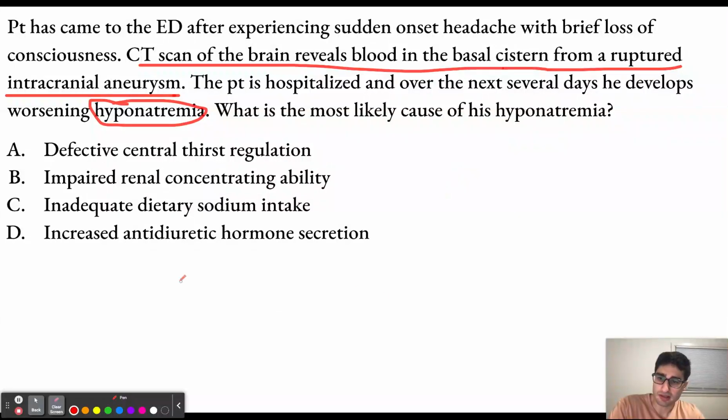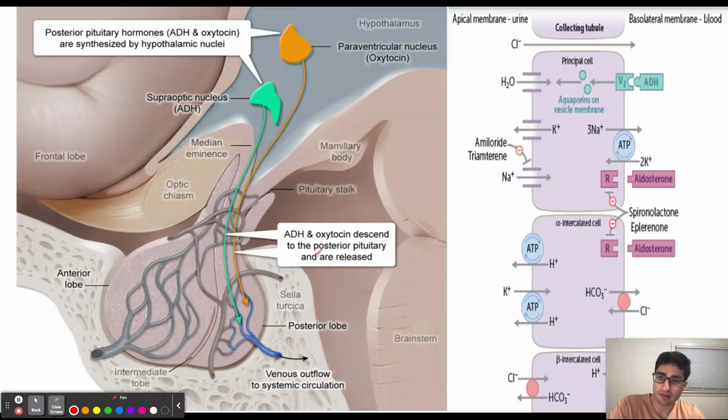hormone release. So, with the subarachnoid hemorrhage, the hypothalamus can get damaged, and that can result in increase in production of ADH. So remember that ADH and oxytocin are both going to be produced in the hypothalamus. ADH is going to be produced in the supraoptic nucleus, whereas oxytocin is going to be produced in the paraventricular nucleus. And ADH is then going to be released in the posterior pituitary.